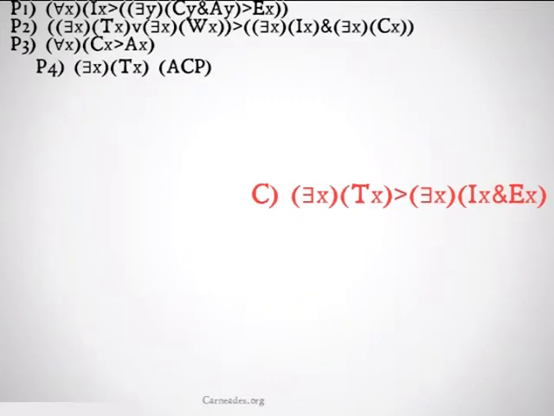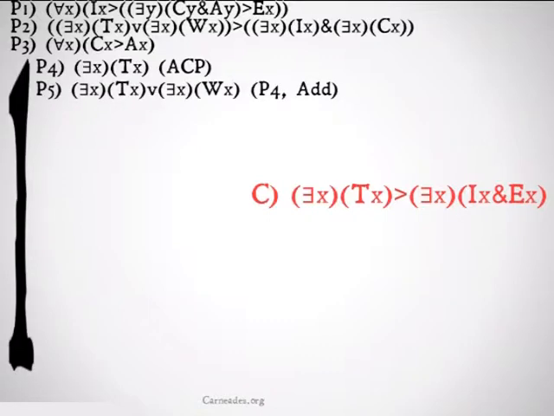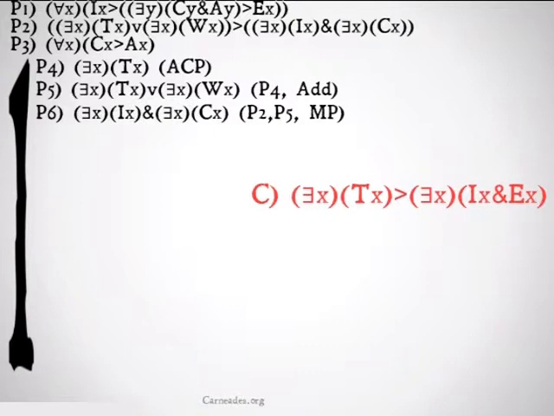The first thing we're going to do, assume conditional proof of the antecedent of our conditional. There exists an x such that x is t, and we'll draw our line going down. Then, because we can't do anything else to get w, and it's just placed in disjunction in premise 2, we're going to disjoin there exists an x such that x is w, and add that on to premise 4, which of course gives us the antecedent of premise 2, allowing us to use modus ponens on 2, 5 to get there exists an x such that x is I, and there exists an x such that x is c.